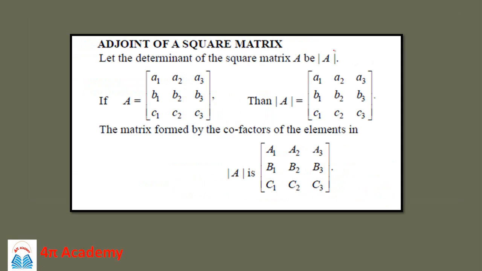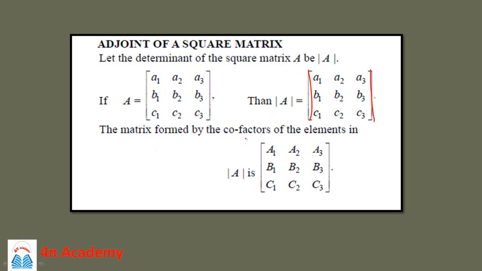Then next is the adjoint of a square matrix. Let the determinant of the square matrix A be represented as mod of A. Then if this matrix A has elements like this, a1, a2, a3, b1, b2, b3, c1, c2, c3, the determinant of A we know is written like this.